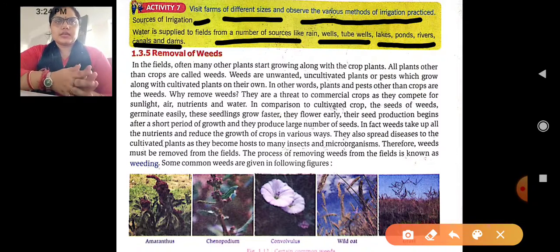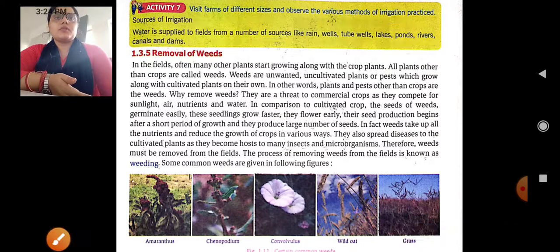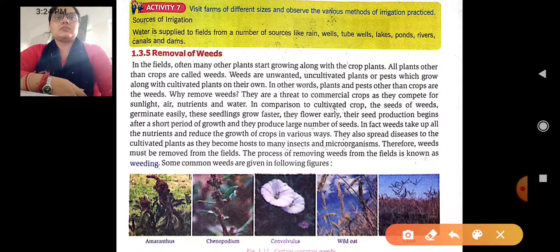This activity is not to be done on your own. You have to visit a particular farm of a different size, and in this lockdown due to the pandemic it is not possible. So just understand, and whenever you get the opportunity to visit any kind of farm, then you may see what the sources of irrigation are and how the farmers are supplying the water in their field.